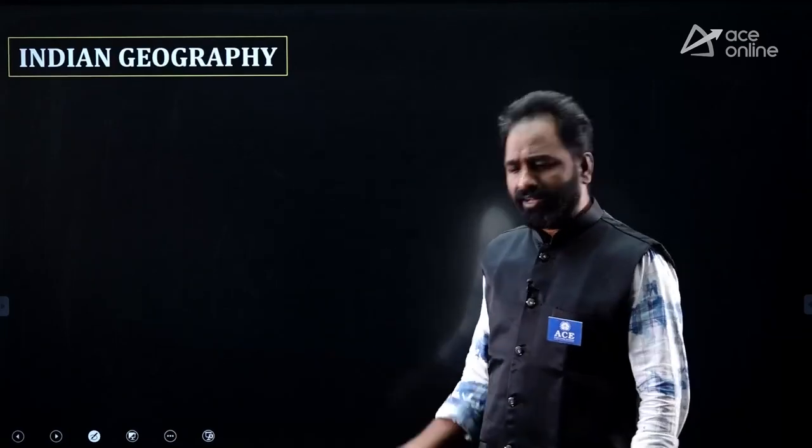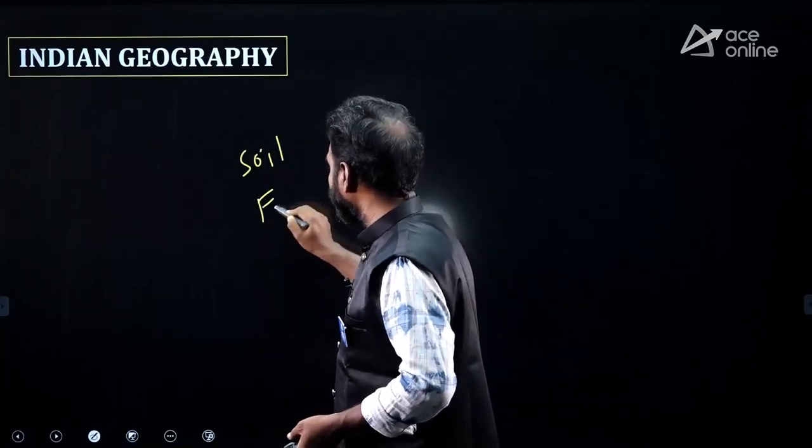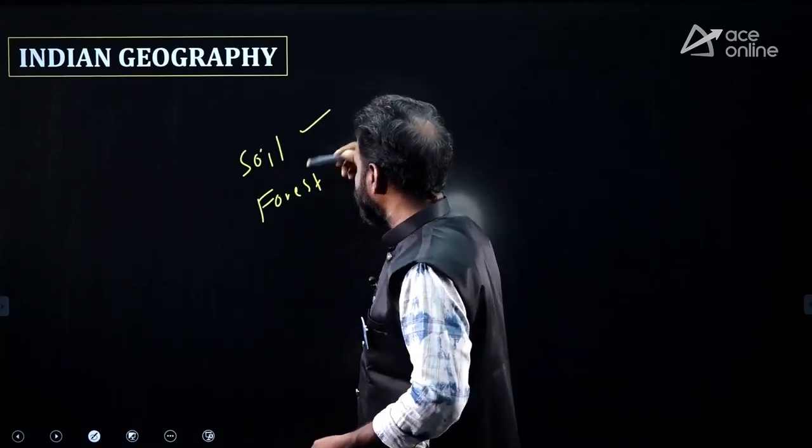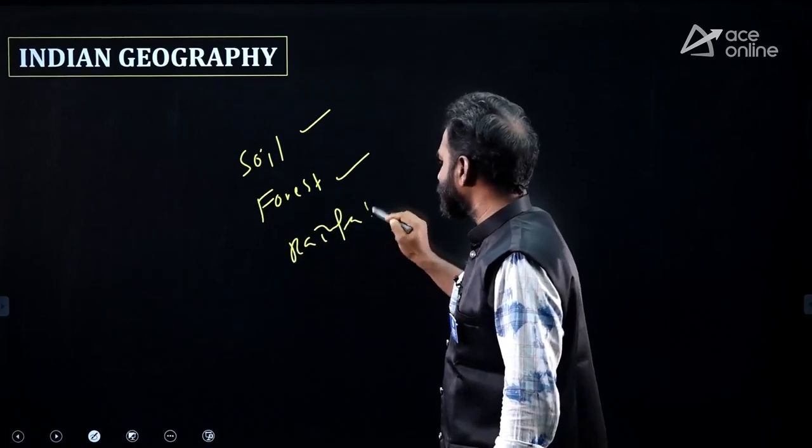And Indian geography, they are asking questions mostly on mountains, rivers, and dams. Sometimes they are asking questions about the types of soil, types of forest, which soil is highest, which forest is highest, and what about the rainfall. Some basic things only.